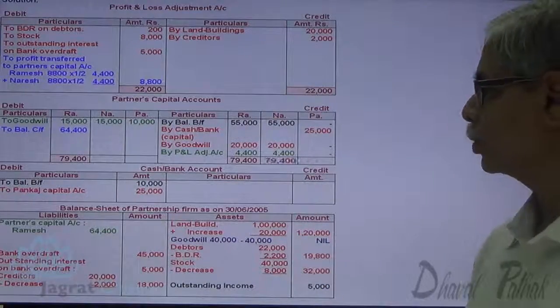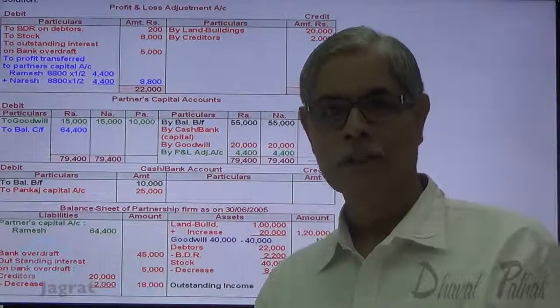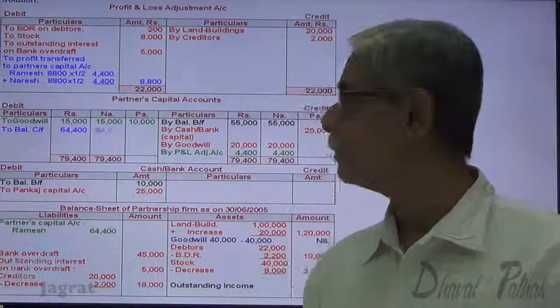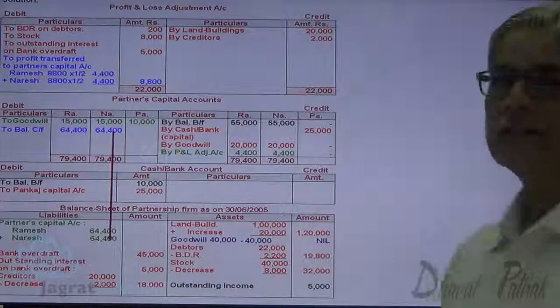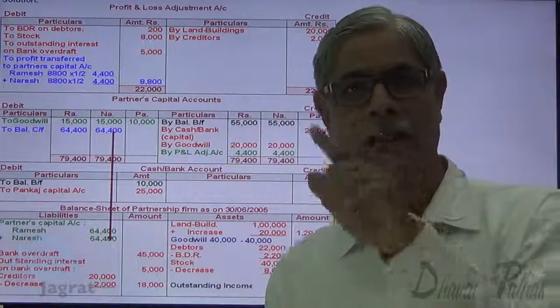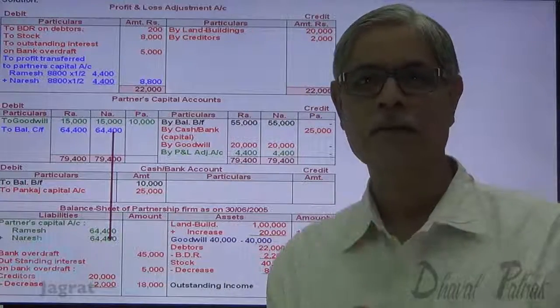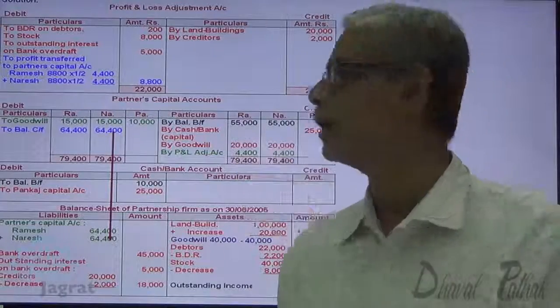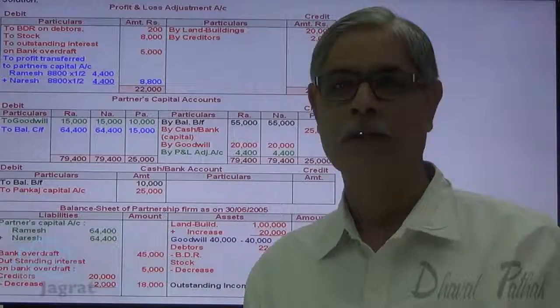Same way for Naresh, the total is 79,400 minus 15,000, so 66,400 is the balance of capital account that appears in the balance sheet. Notice once again, though Pankaj has brought 25,000 as capital, his capital balance is not 25,000, it is less by 10,000. So 25,000 minus 10,000, 15,000, is the capital balance of Pankaj.